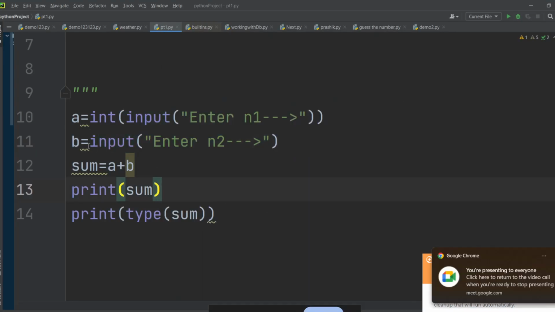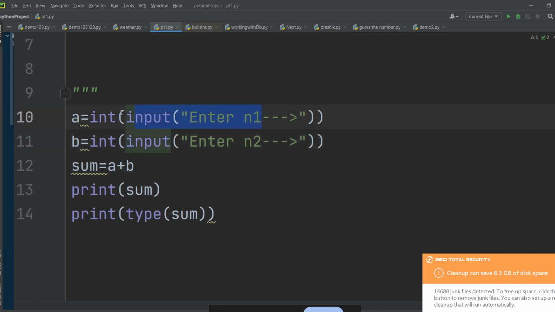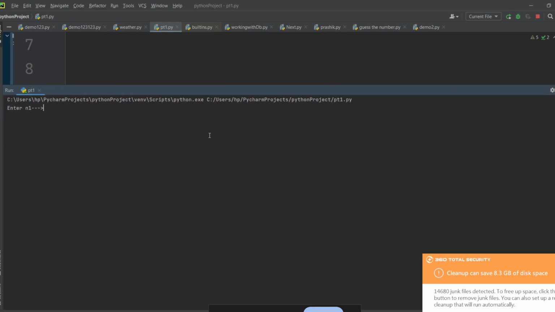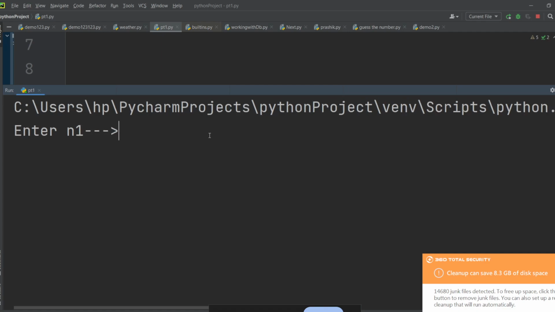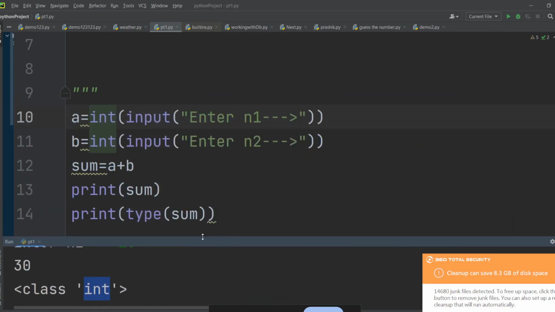So I know whenever I take input from user, it will always come in the form of string type. So I will just cut this line, write int with open parenthesis, and inside this I will pass this input statement. So whatever input you get here, it will be converted into an integer. Always remember, you will do this by understanding what you have to do. If you need an integer number, you will convert it. If you don't need a number, then you will not do extra work here. So I will give 10, I will give 20, and I get 30 here, and I can say the type of this 30 is integer. So that is how we can do data type conversions.